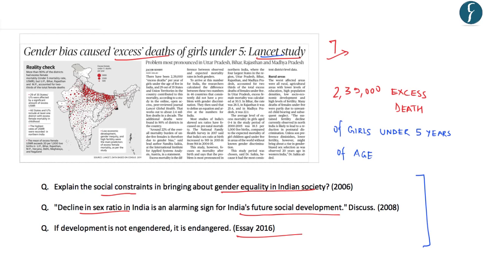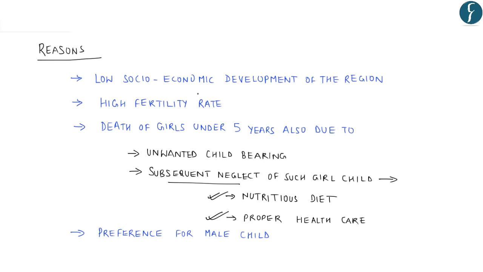With respect to these questions regarding social constraints in bringing about gender equality in Indian society, you can also provide these reasons as to why gender inequality seems persistent more for the girl child as compared to a boy child, what the reasons are, and what its impact is on the society as a whole. Thus, this news becomes very important with respect to our UPSC examination. With this, let's move on to the next news.